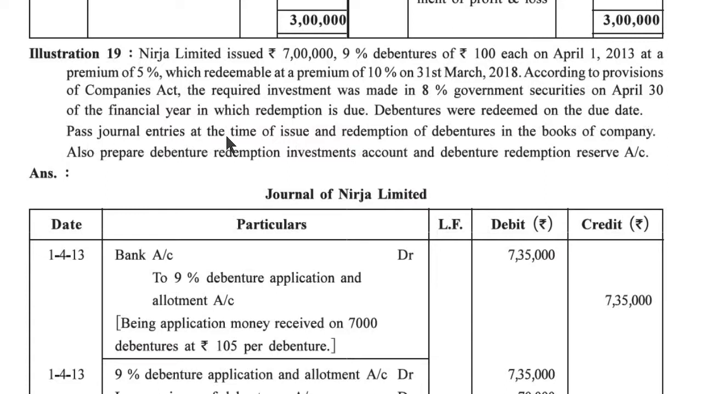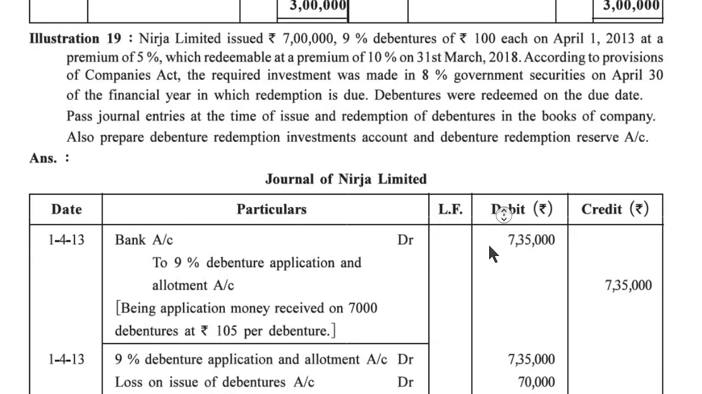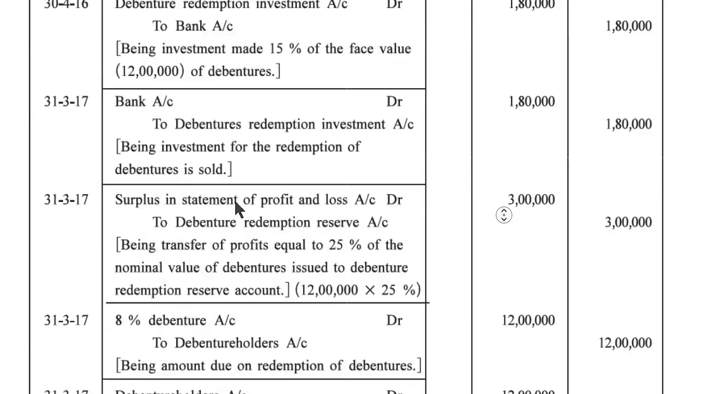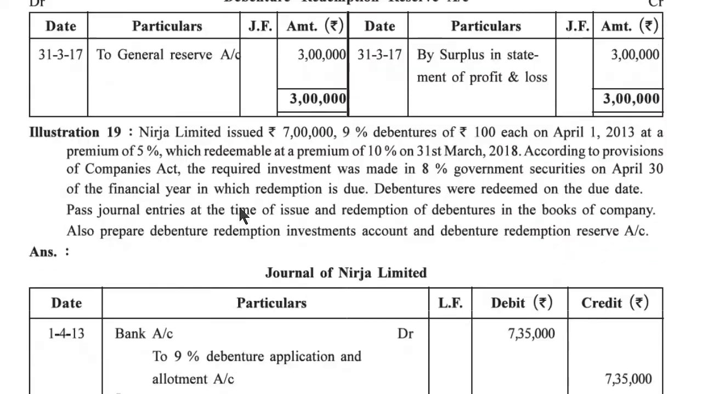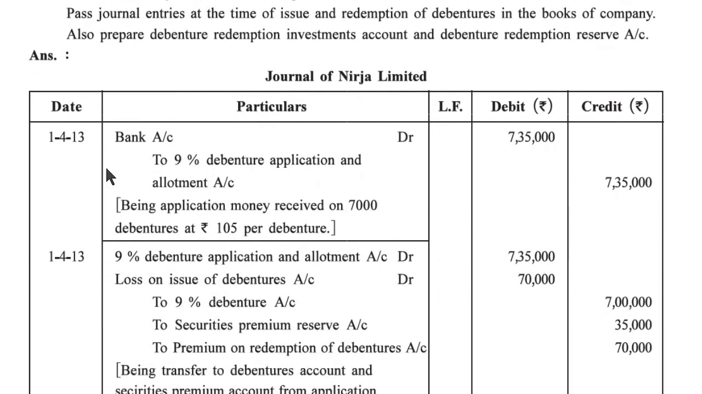Pass journal entries at the time of issue and redemption of debentures in the books of the company. Also prepare debenture redemption investment account and debenture redemption reserve account. Answer part. Journal of Nirja Limited. First of all, we have to write the journal entries in the books of Nirja Limited.